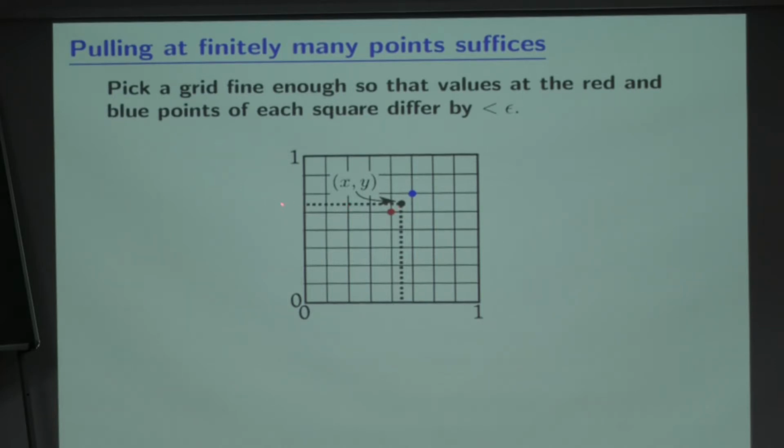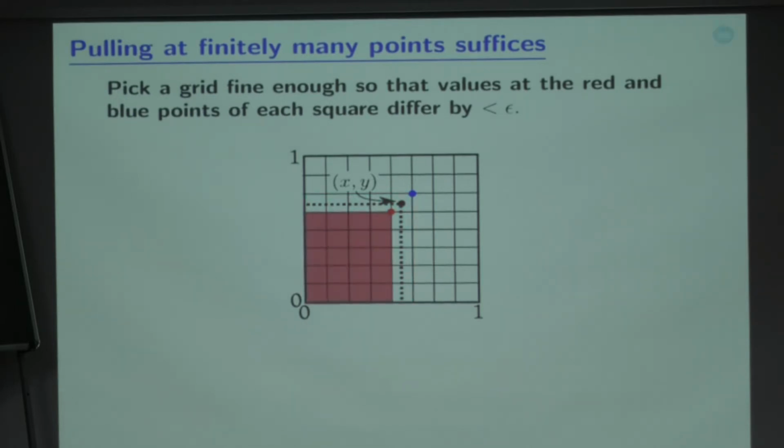This is definitely smaller than the total mass over this larger rectangle because this is larger. Whatever mass is inside the dashed rectangle must also be inside the blue rectangle. So the blue value must be larger than this. Essentially, CDF is non-decreasing. That's what I am using here.